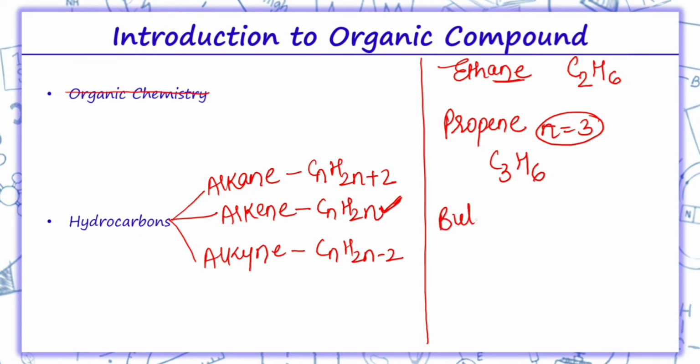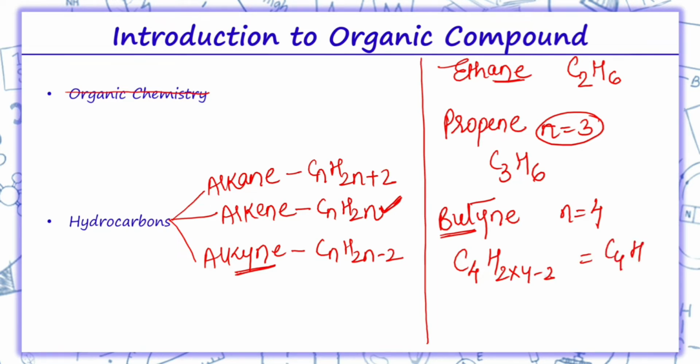If I say butyne, but means n equals 4, and yne means I am talking about alkyne. So the formula becomes C4H(2 into 4 minus 2): 4 into 2 is 8, 8 minus 2 is 6. So this is all about hydrocarbons. Further we will study how to make the structure of these hydrocarbons and how to draw their condensed and branched structures also.